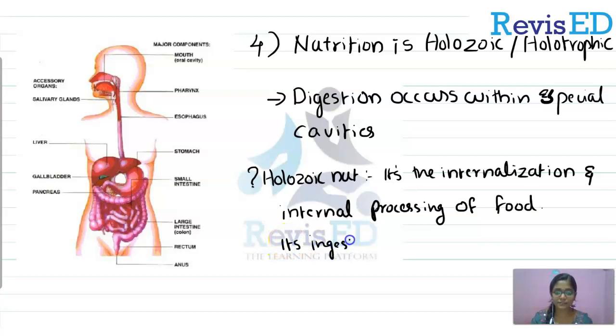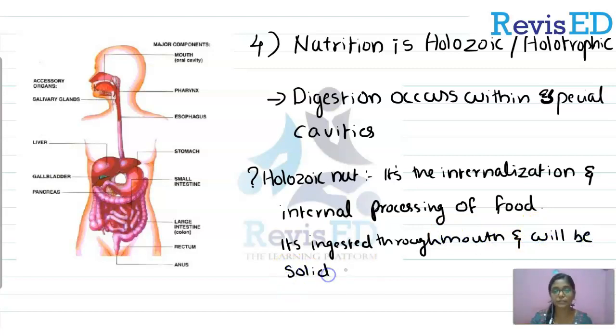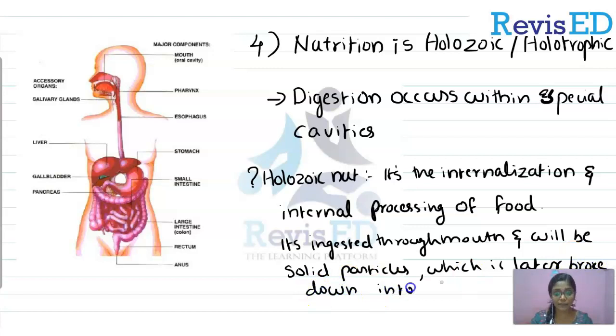So, it is the internalization and internal processing of food. Clear? They are ingested through mouth, and it can be a solid food or liquid food or gaseous food. However, they are ingested through mouth. Okay, and that can be macromolecules, and they are digested to micromolecules. Clear? I repeat, holozoic nutrition is the internalization of food through mouth and their breakdown into micromolecules.